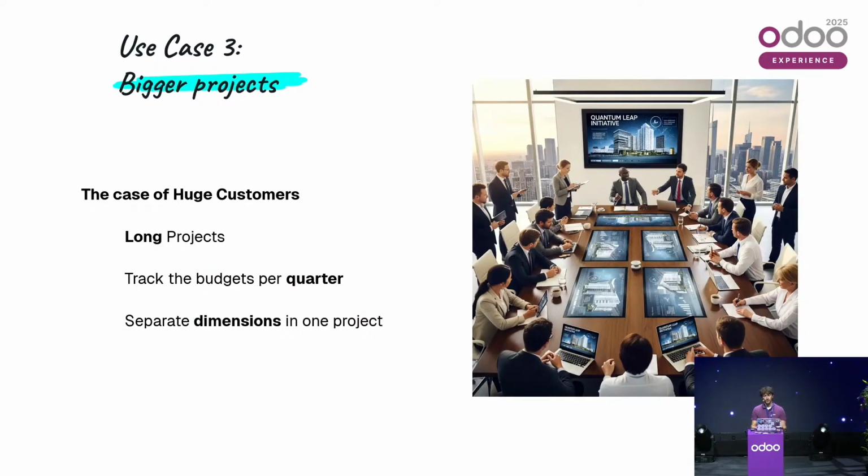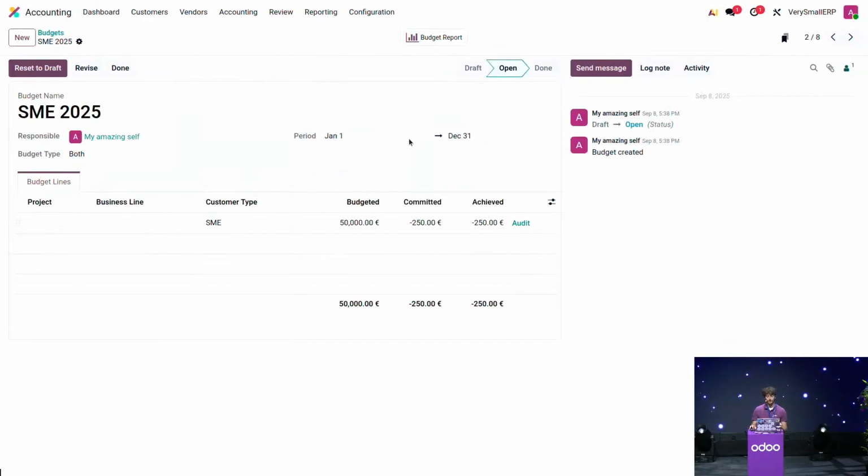Now, let's go to our third and last use case, bigger projects. There are cases where we have huge customers, and those customers usually require a very long implementation, and we need to be able to track the budgets per quarter, and we need, most importantly, to have separate dimensions in one project. For example, I can have multiple business lines in the same project. Let's see how this works in Odoo.